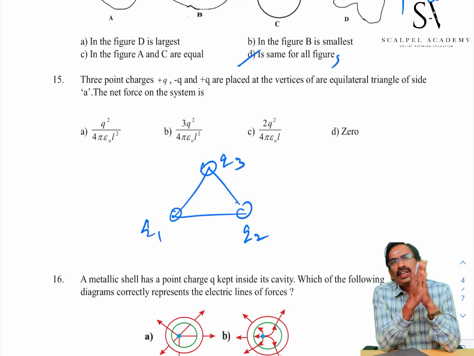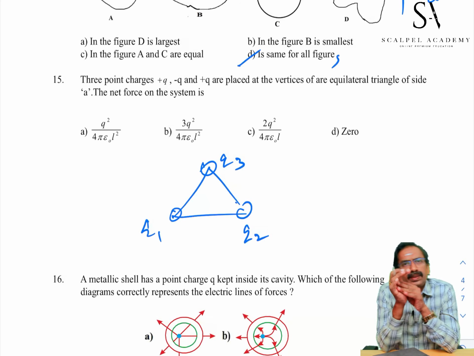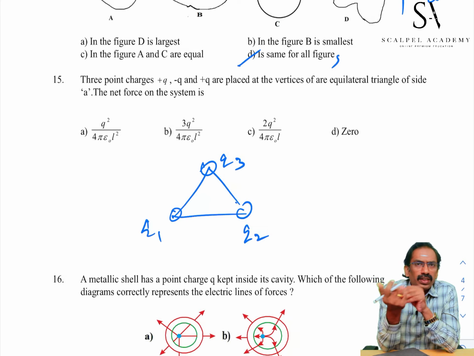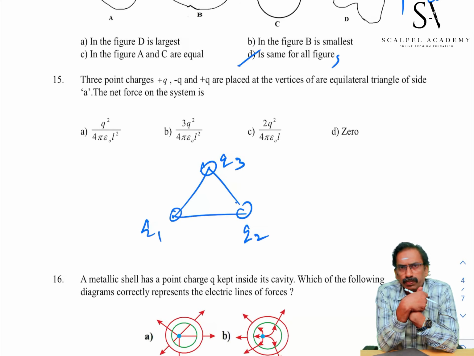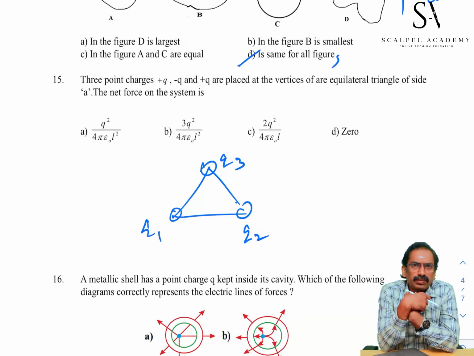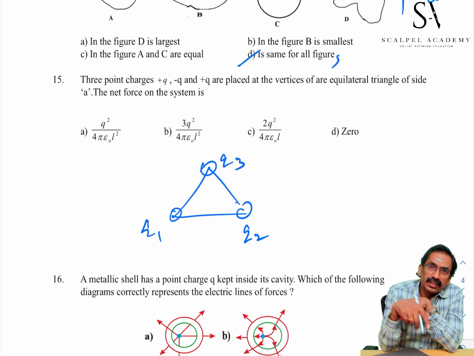If there is a force of attraction or repulsion or interaction between particles belonging to the same system, that is called internal force. Internal force does not affect the motion of the system. It won't accelerate the center of mass of the system. Net force on the system is 0, because these are internal forces.